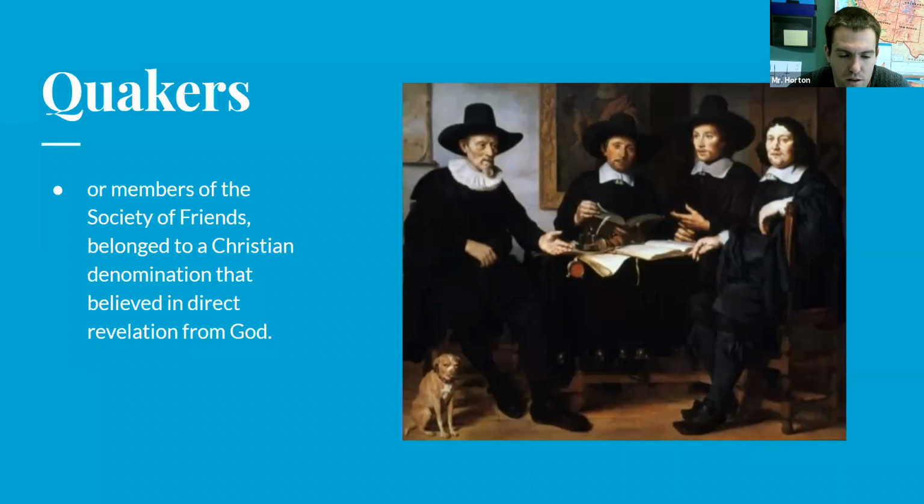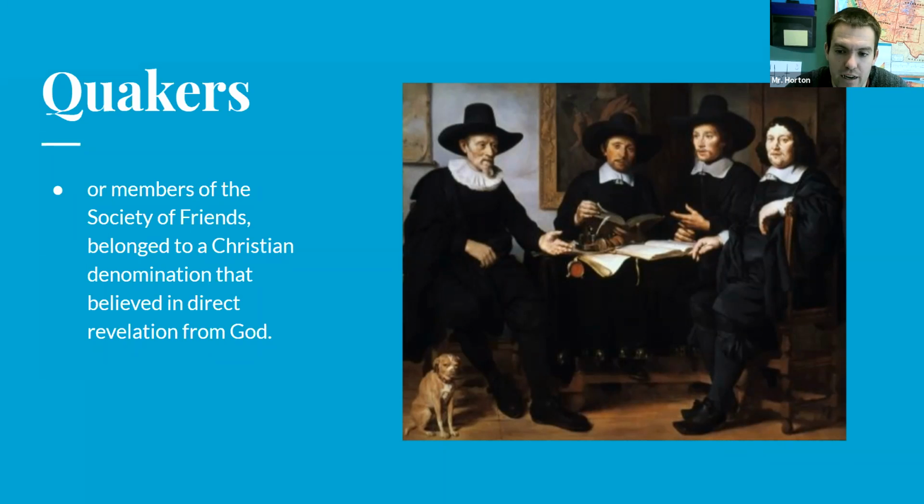So they are a group of people that practice a certain form of Christianity. So they believe in direct communication with God, direct revelation with God. And so we'll learn about how the Quakers were basically kicked out of England because they were practicing a different religion that was different from Catholic. And so since they weren't practicing the Catholic religion in England, they were kicked out and they had to try to find their own land to practice their religion. It was a different form of Christianity, and it wasn't really welcomed in England or anywhere else. So they had to find their own land to be able to practice their religion.